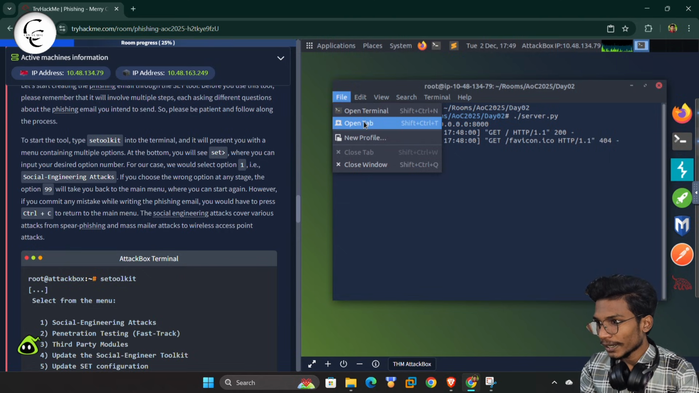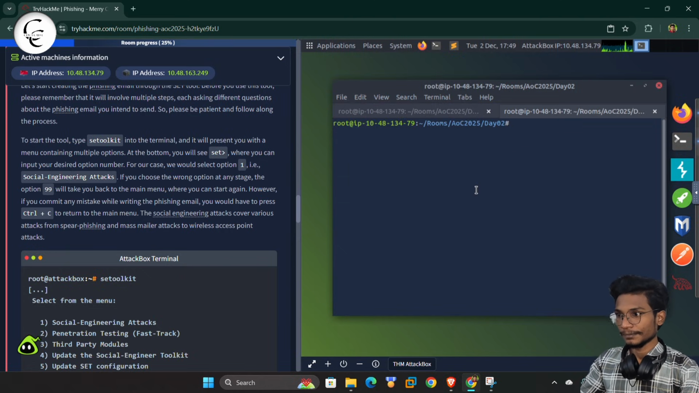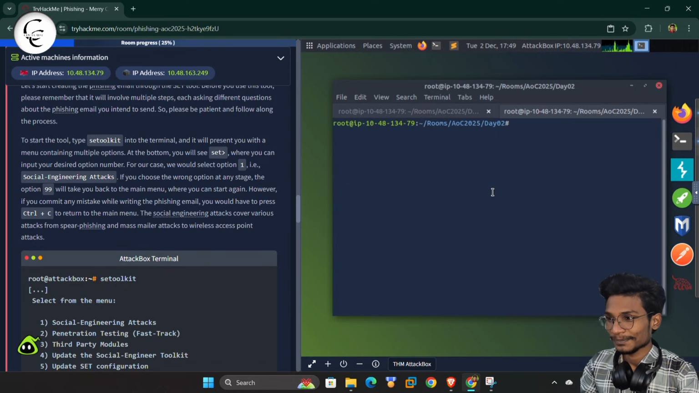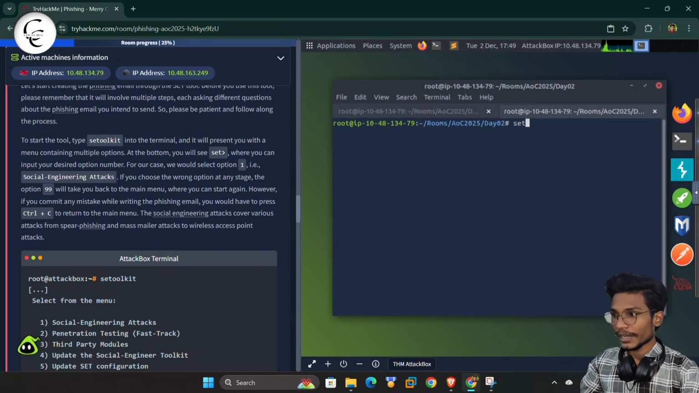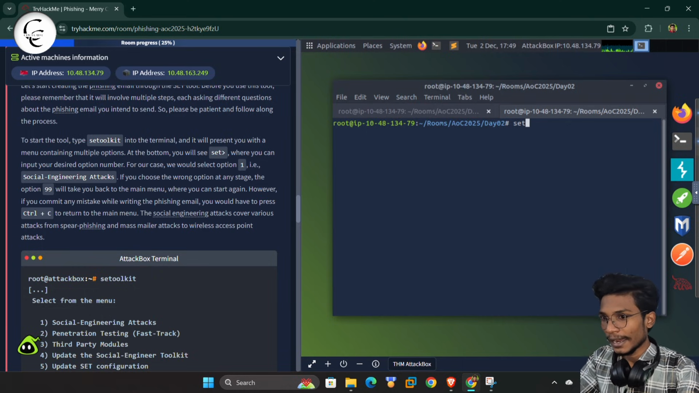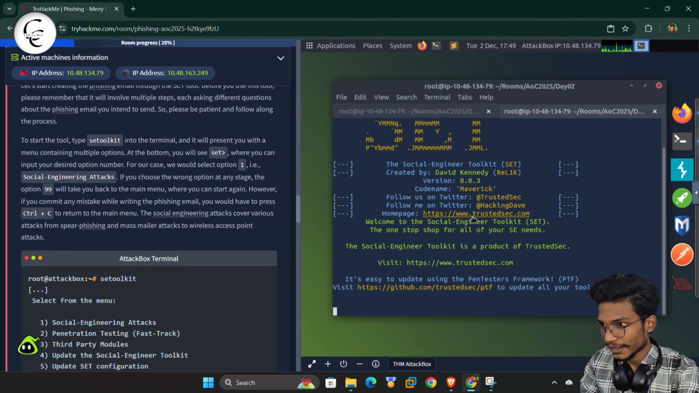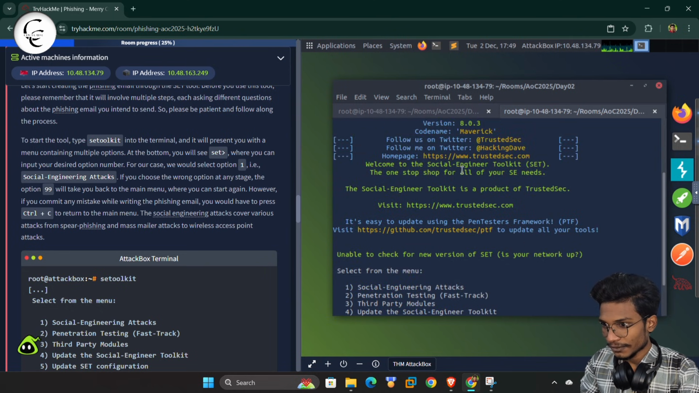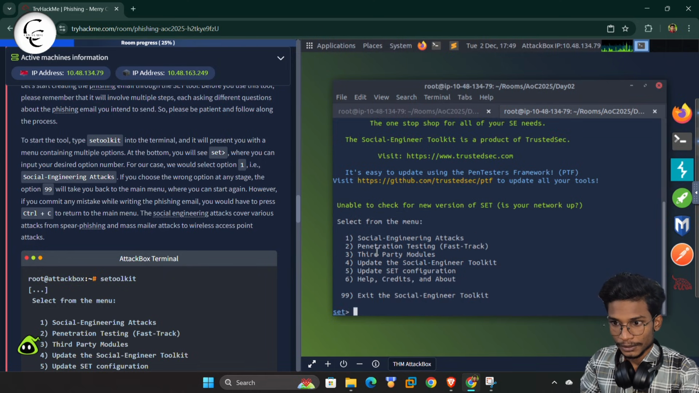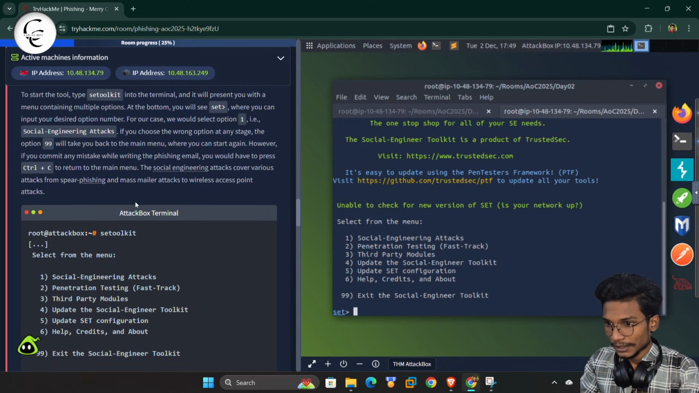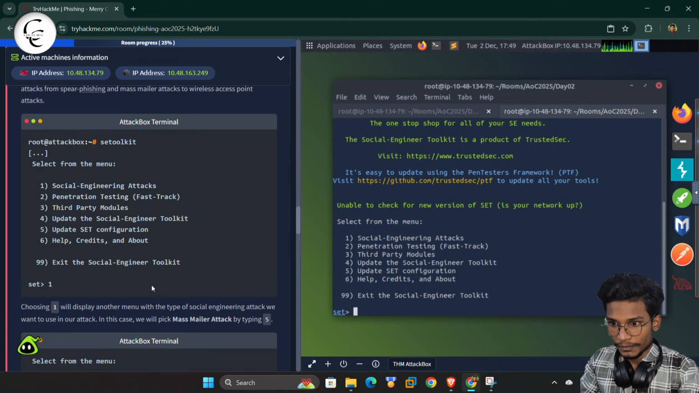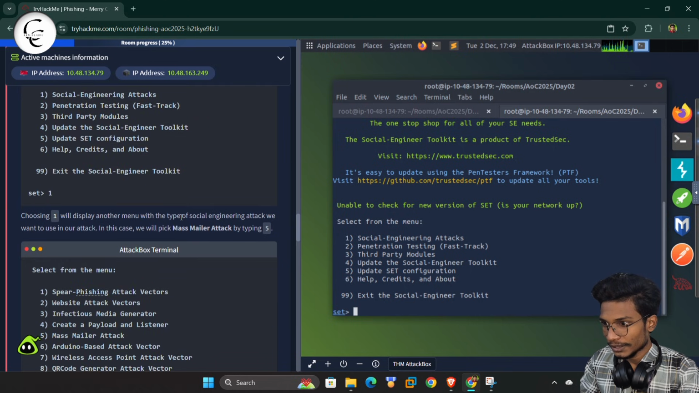So here we have opened a new tab, and here to start the SET toolkit, we can type setoolkit and give enter. So guys, now you can see our Social Engineering Attack Toolkit has started here. So you can see, select from the main menu. To start, choose one, which will display another menu. So we will type one because we are using social engineering attacks.